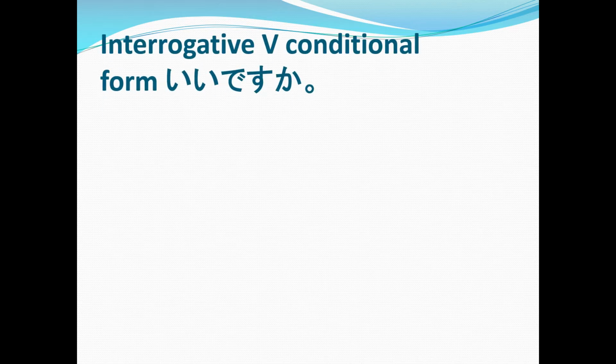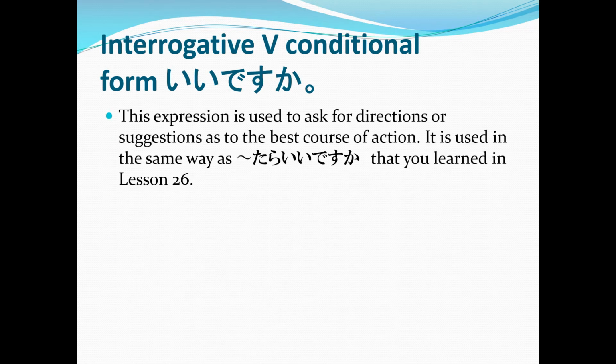Now, another sentence pattern using the conditional form of verbs, adjectives, or nouns is interrogative verb conditional form ii desu ka? This expression is used to ask for directions or suggestions as to the best course of action. It is used in the same way as tara ii desu ka that you learned in lesson 26.